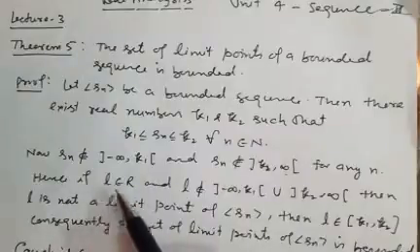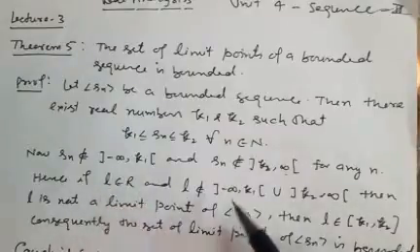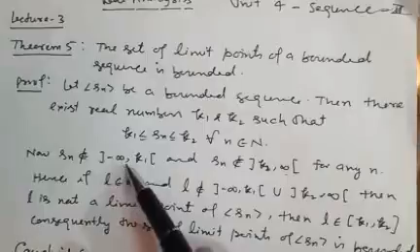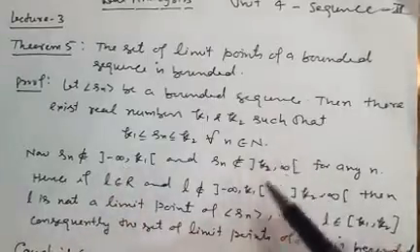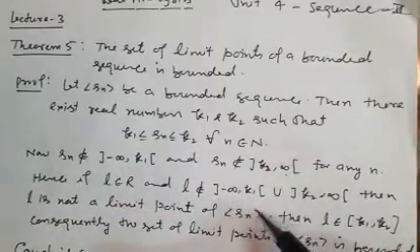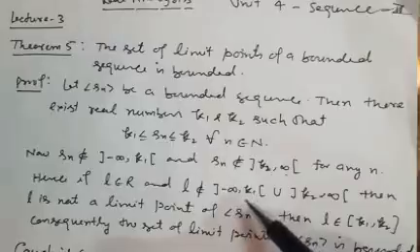So if L is a real number and L neither belongs to this nor belongs to this, therefore L does not belong to the union of these.